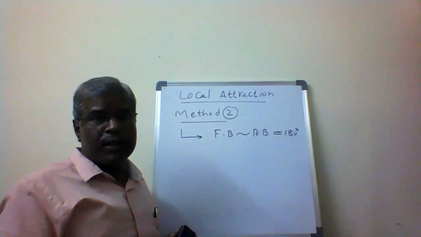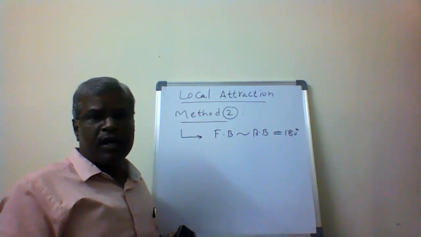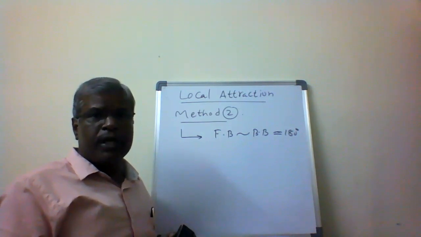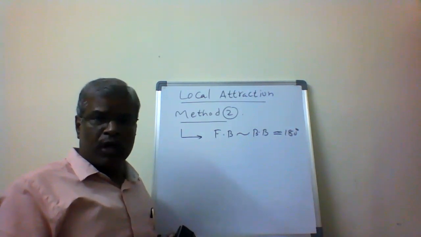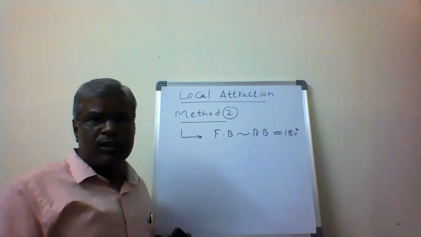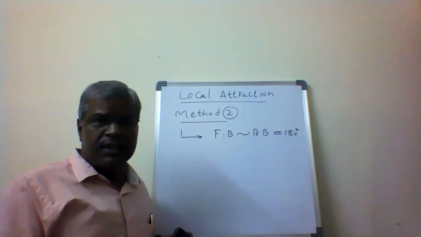From there I apply the corrections and calculate the bearings of the other sides of the traverse. That is another case. If the difference is 180 degrees for any one line, I start from that line, apply the correction, and calculate the other bearings of the other sides.